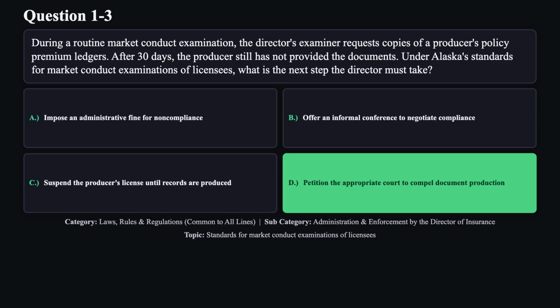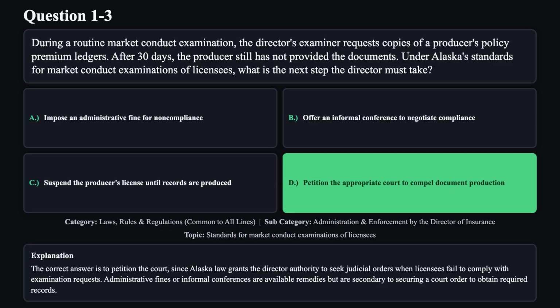The correct answer is D. The correct answer is to petition the court, since Alaska law grants the Director authority to seek judicial orders when licensees fail to comply with examination requests. Administrative fines or informal conferences are available remedies but are secondary to securing a court order to obtain required records.